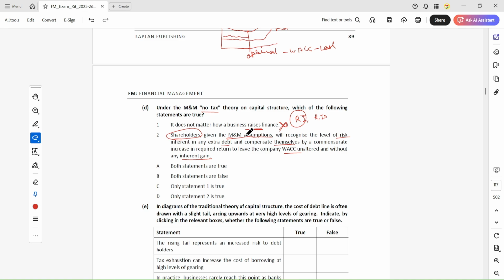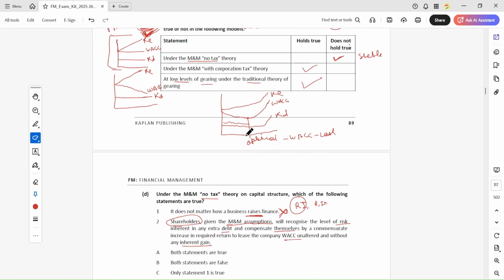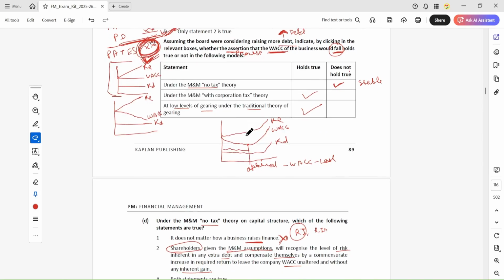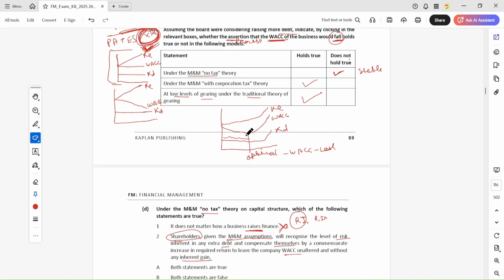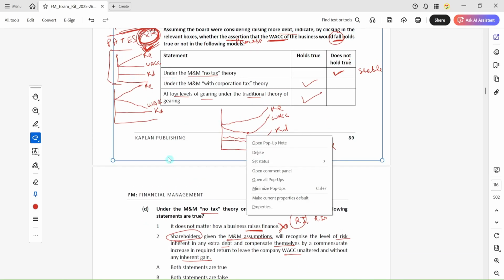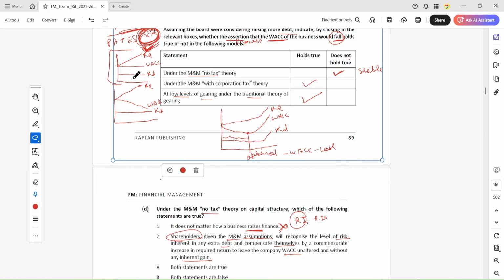So this statement is saying that when the debt increases, cost of equity will increase as well. This is correct. When the debt increases, financial risk is increasing, so equity holders expect more return.